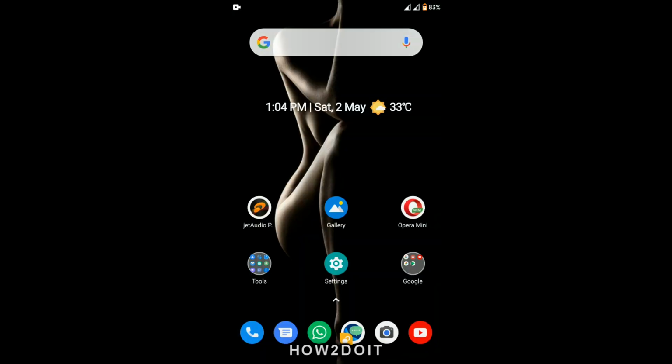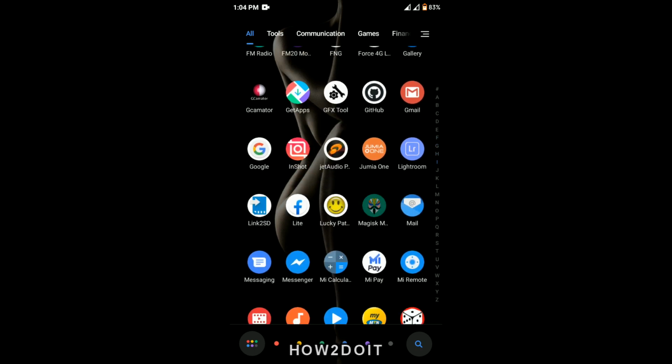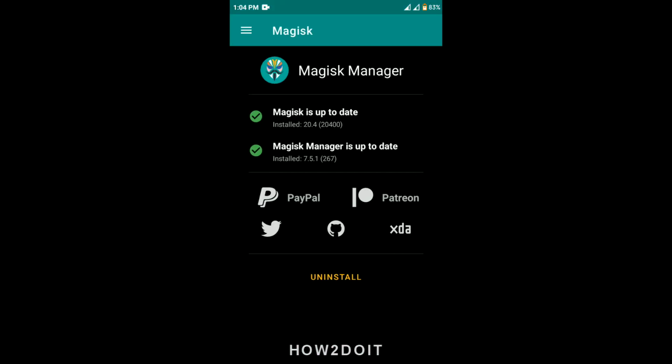With that done, let's go into our Magisk to check if it was successful or not. And as you can see, Magisk is up and running. Magisk is up to date. That will bring us to the end of this tutorial.